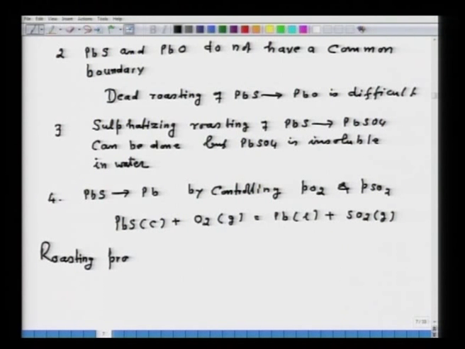Now, the roasting practice depends upon the metal to be recovered from sulphide ore. It is not always that you convert all sulphide into oxide, no. The technological feature will also decide whether it is required to convert all sulphide to oxide or not.